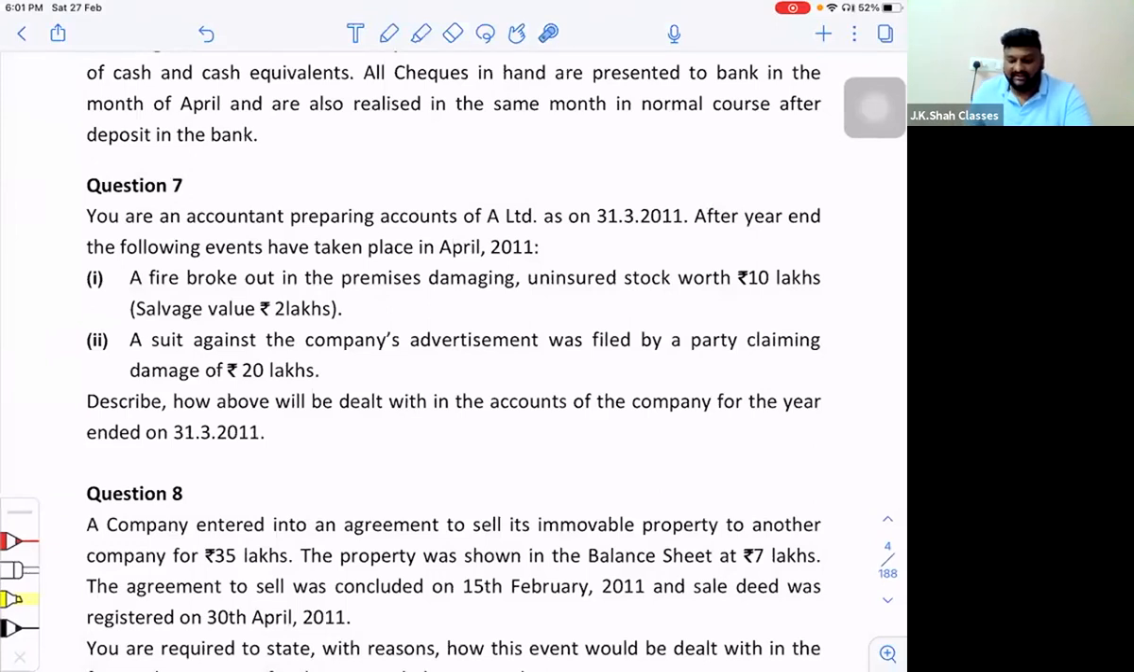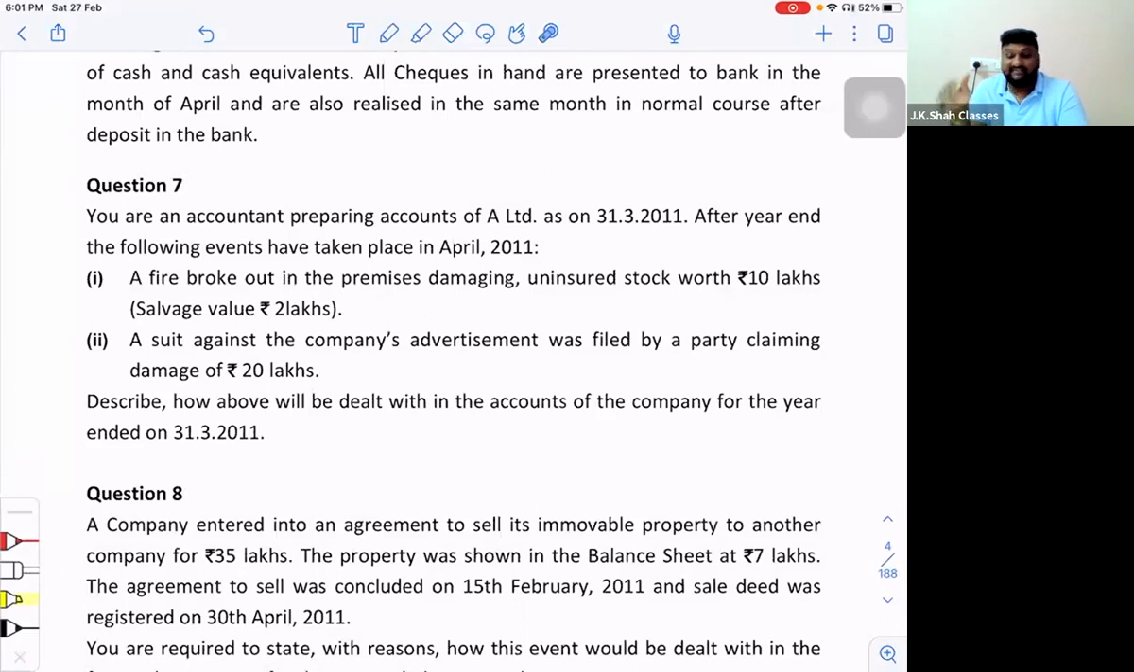So what happens is, when a student reads the first one, the second one also he answers in the same flow, that it is non-adjusting, because it has taken place in April and no condition is existing. Or some people think in that way, sir, the advertisement was given by the company before itself. So obviously the advertisement might have been seen by the public on the balance sheet date also. So some people will answer that, sir, it is an existing event, because the condition of the advertisement is existing on the balance sheet date, which is very much true.